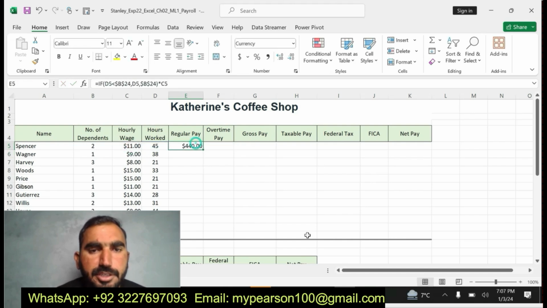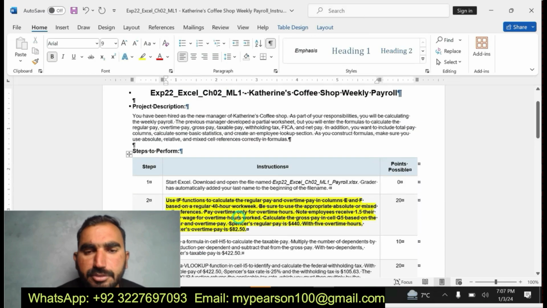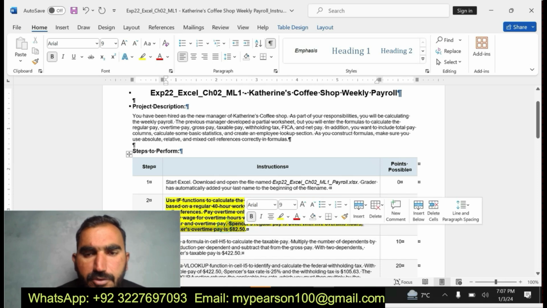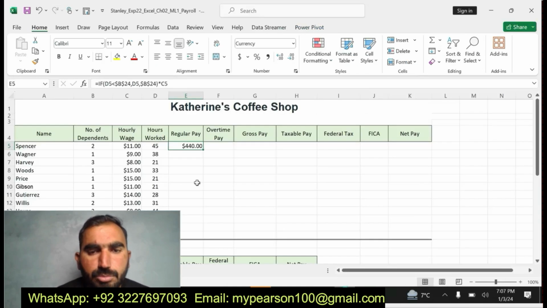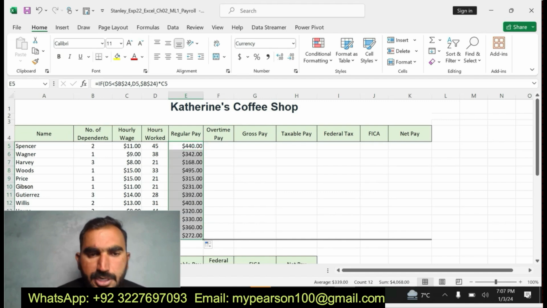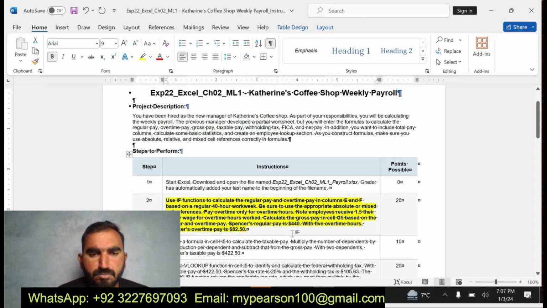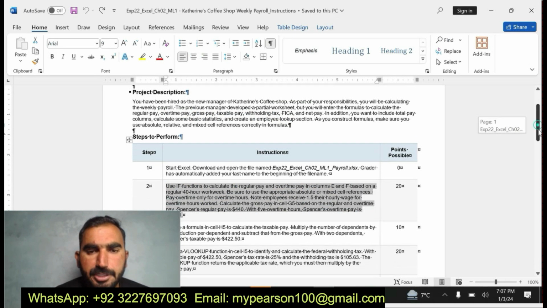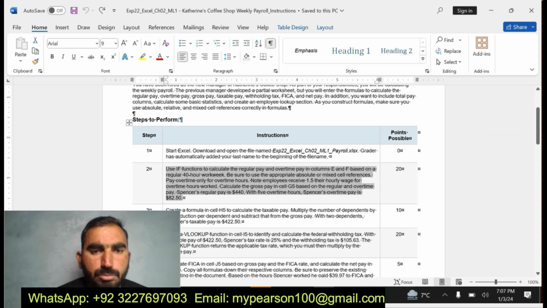I find the value for the regular pay, that is $440.00, and with the 5 overtime hours, the overtime pay is 82.5. Now I'm going to fill the formula by using the fill handle. I have completed this one. I have completed step number 2. Now I am going to move on to my next step.